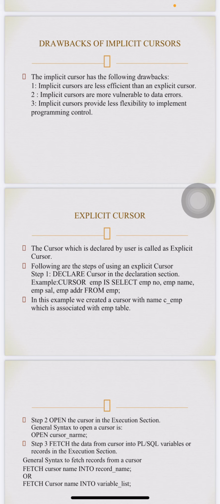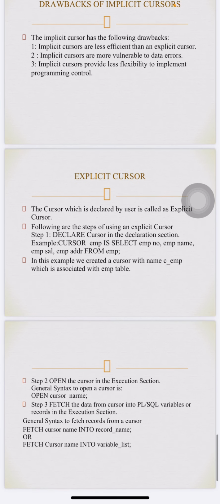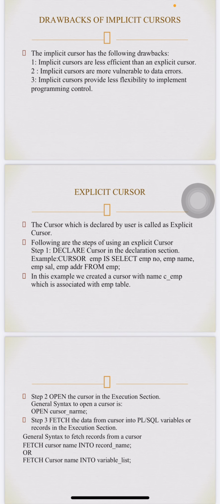Step 1: declare the cursor in the declaration section. Example: cursor c_emp is select emp_number, emp_name, emp_salary, emp_address from emp. In this example, we create a cursor with the name c_emp which is associated with the employee table. Step 2: open the cursor in the execution section. The general syntax to open a cursor is open cursor_name.